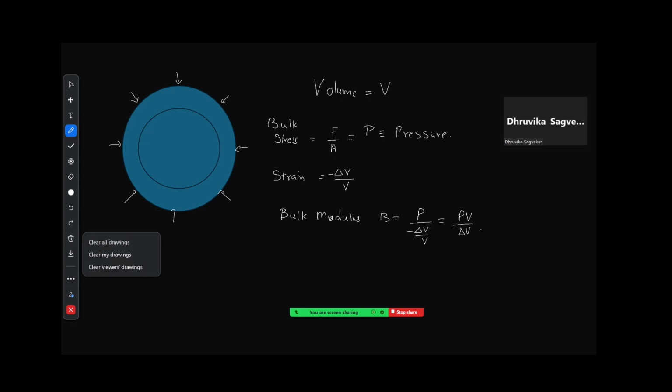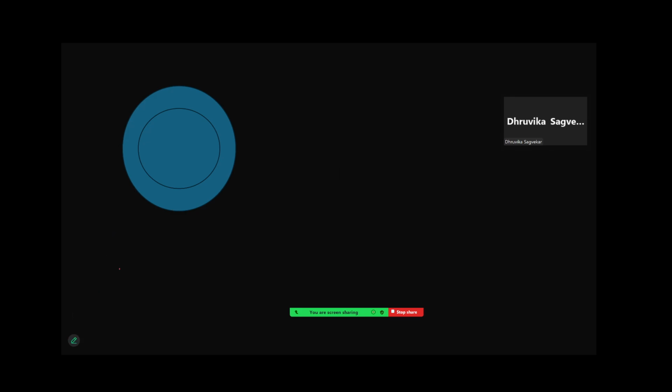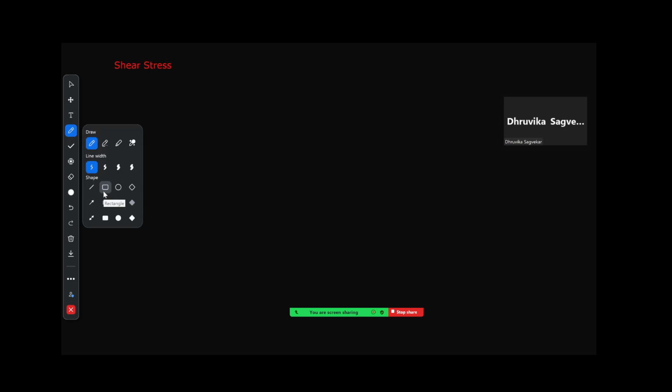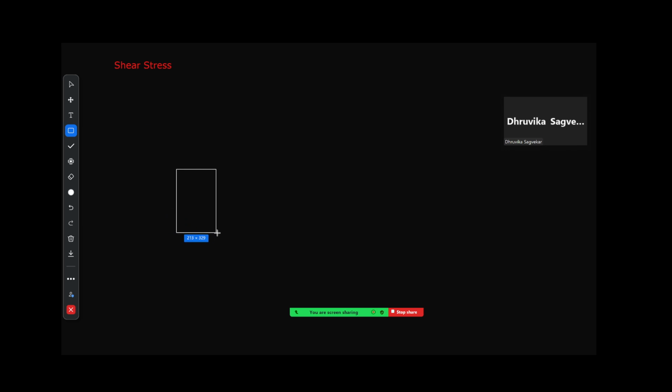Now we go to the next part of it, and we look over here at shear stress, a different type of stress, and we call it the shear stress. Shear means the shape changes. So here what we do is we take a cubical object. So here we have taken a cube.